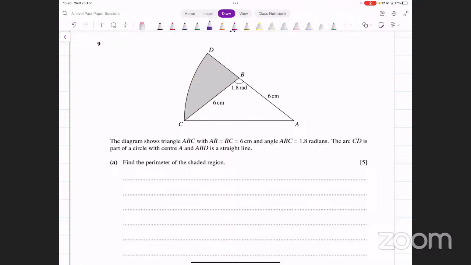So we can start like this. We can actually break it down. So you can either use cosine rule. That's one possibility. Cosine rule use करके आपके पास included angle है, 2 sides हैं. Cosine rule use करके आप ये third side find कर सकते हो. Right? You will do something like this. AC square equals 6 squared plus 6 squared minus 2 into 6 into 6 into cos of 1.8. Right? और उससे आपके पास AC की value आ सकती है. That's one way of doing this.